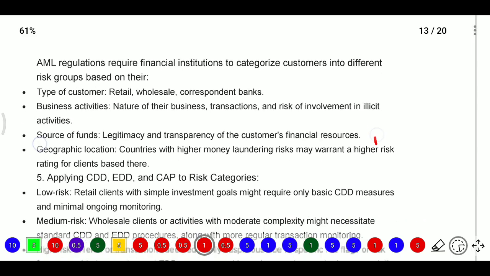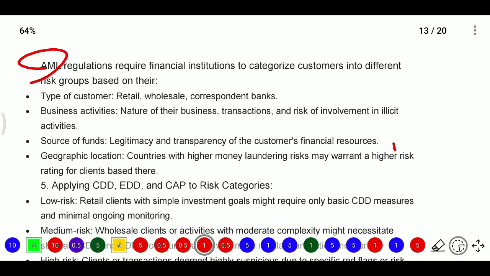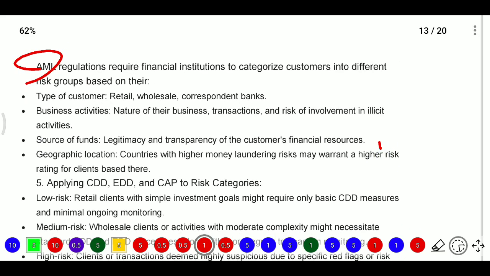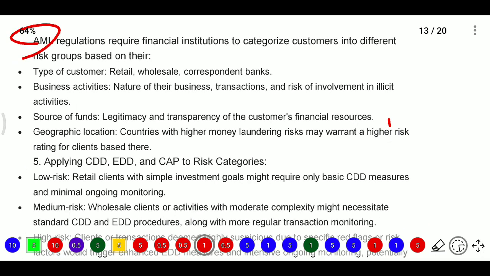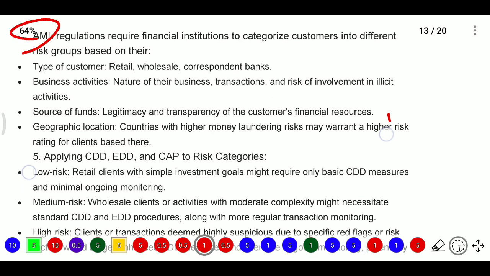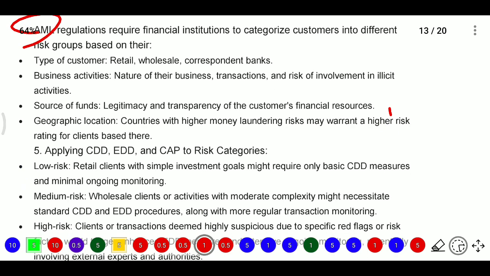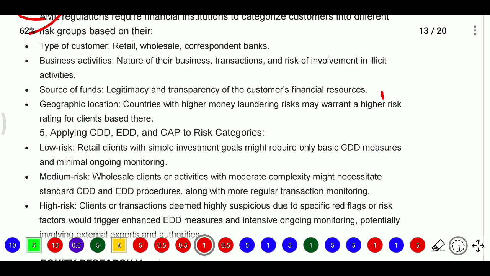Risk categories. AML regulations require financial institutions to categorize customers into different risk groups. Firstly, the type of customer: whether a retail customer, a wholesale customer, or a correspondent bank. Then based on their business activity, the nature of their business, their transactions, and the risks involved, and the source of funds, the legitimacy and transparency of the customer's financial resources.